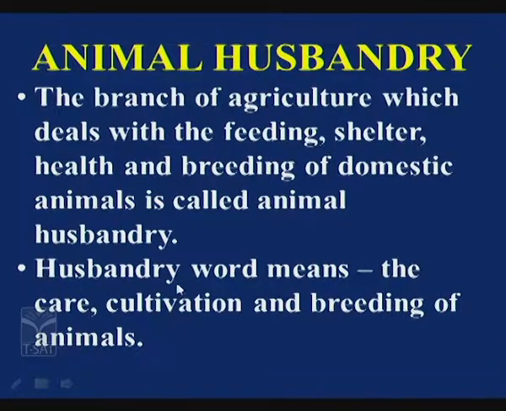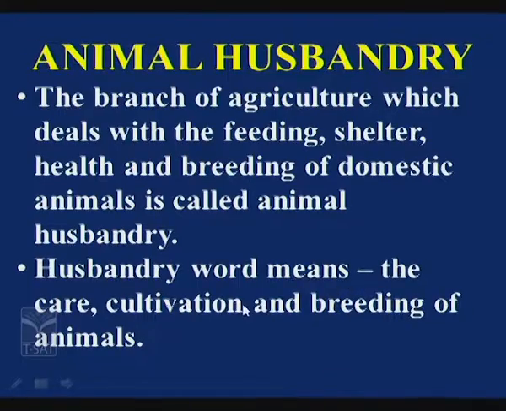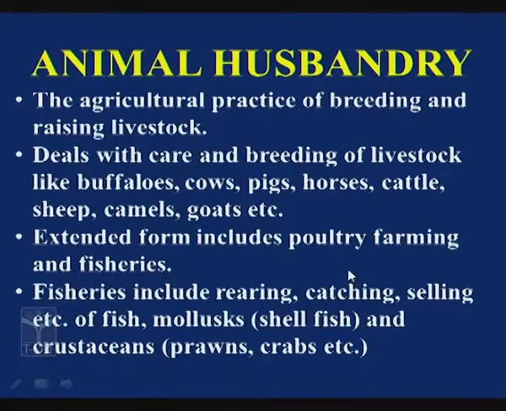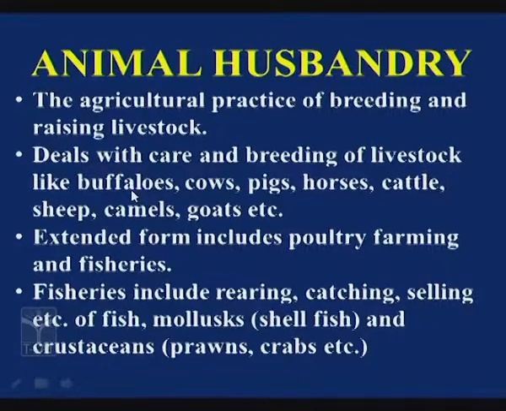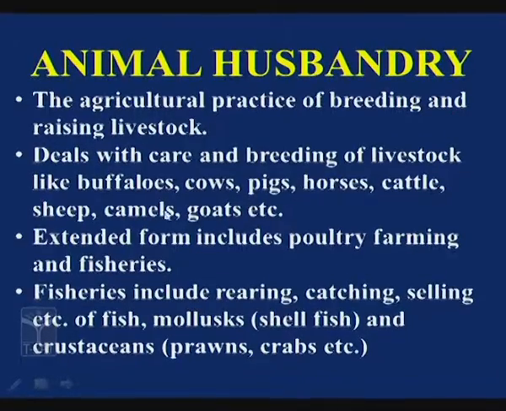Now the meaning of the word husbandry is the care, cultivation and breeding of animals. So animal husbandry is nothing but an agricultural practice of breeding and raising livestock, and it deals with the care and breeding of livestock like buffaloes, cows, pigs, horses, cattle, sheep, camels, goats, etc. Not only these animals, animal husbandry also includes poultry farming as well as fisheries.